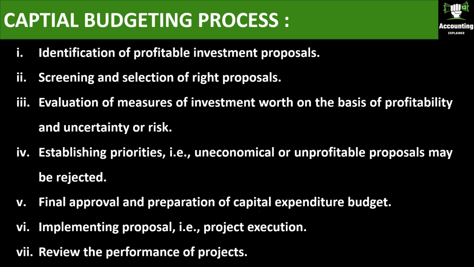Till now we have been talking about capital budgeting. Now we are going to see the steps involved in implementing that capital budgeting. It may be called steps or processes. First is identification of profitable investment proposal. A proposal is a plan or suggestion which is given in a written or formal way to others, particularly our senior authorities when you are in a business. So we have to identify profitable investment proposals.